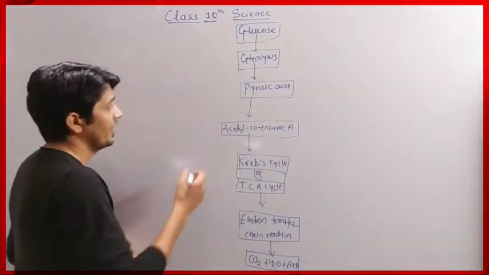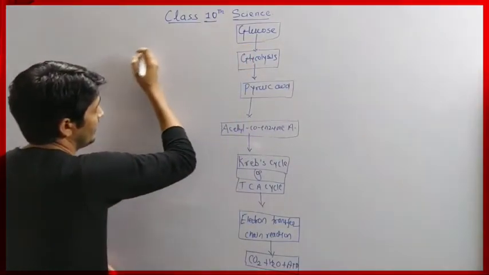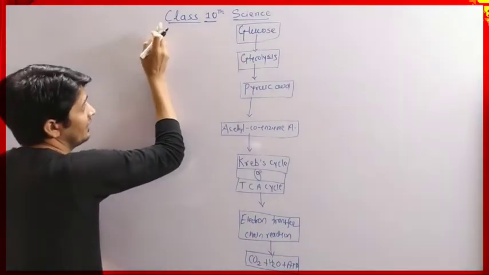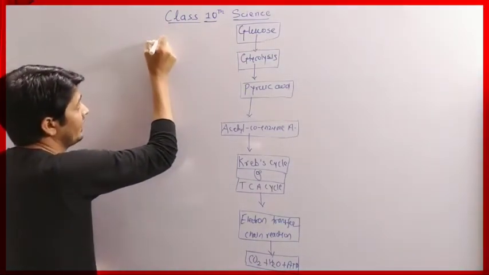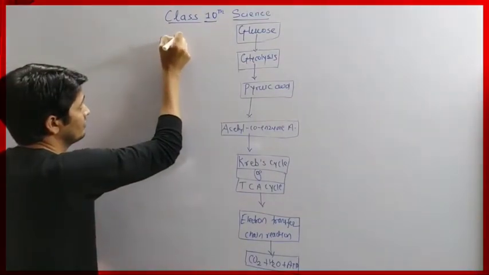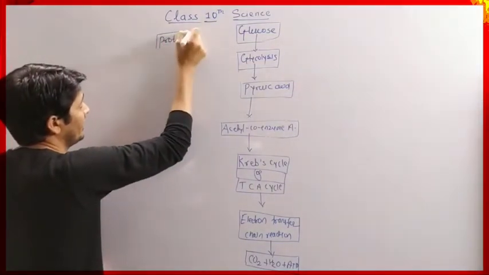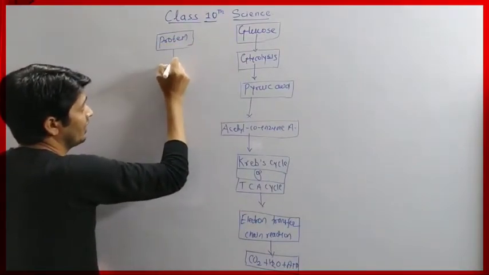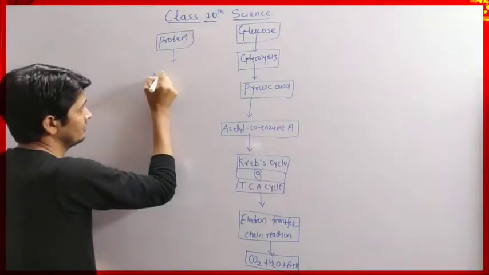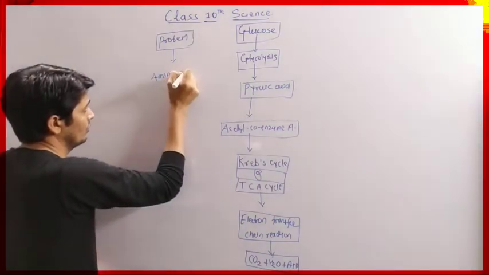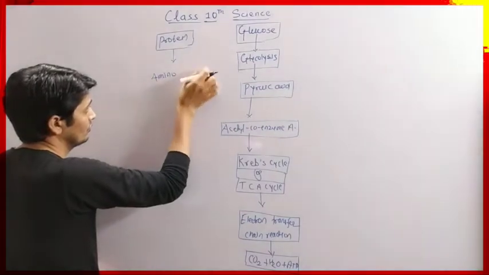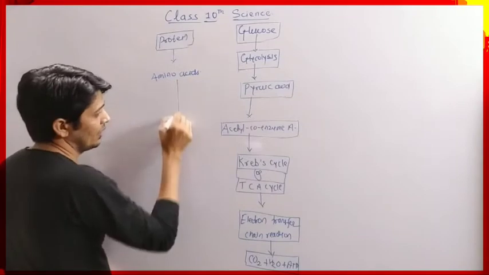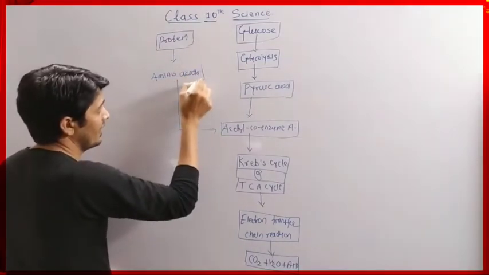Okay, so if the body is lacking glucose in blood or in cells, then the transformation of protein takes place. Protein also produces energy. Protein converts into amino acid, then amino acid converts into acetyl coenzyme A.